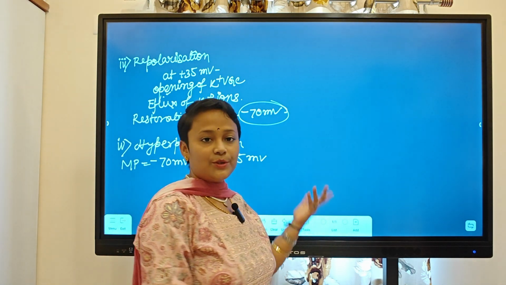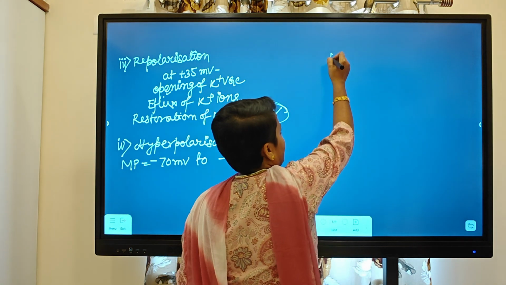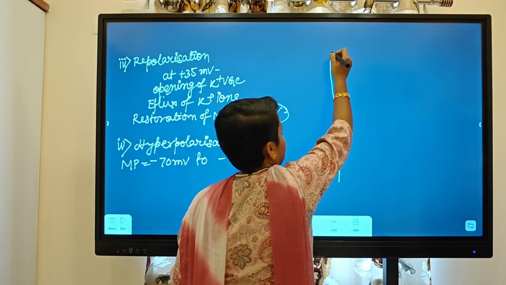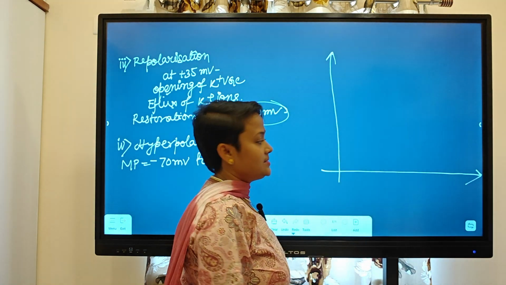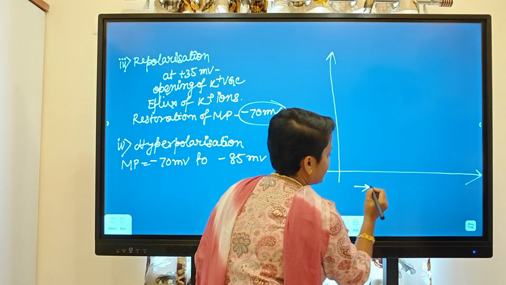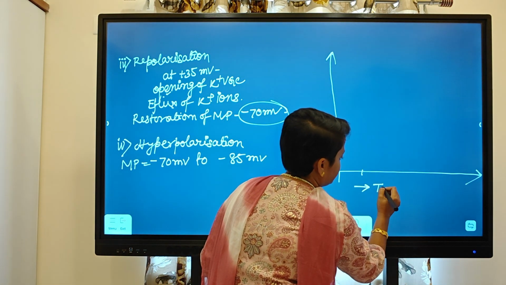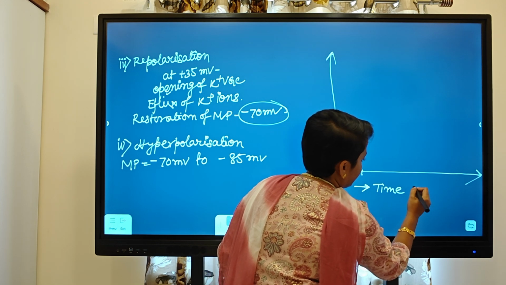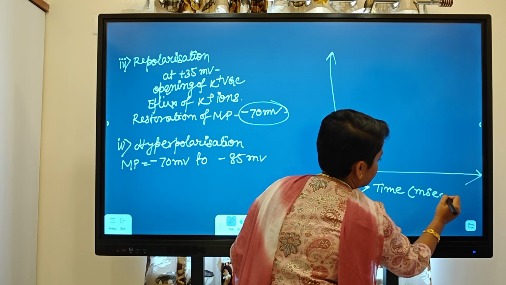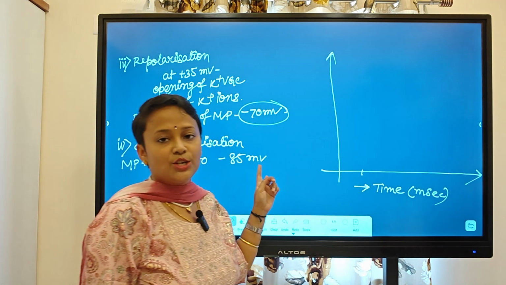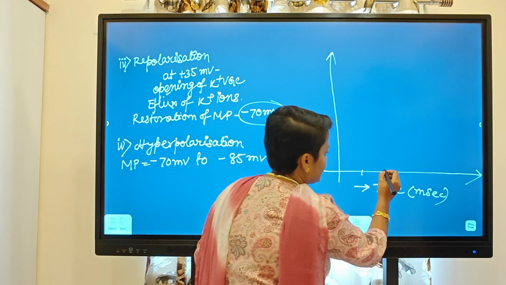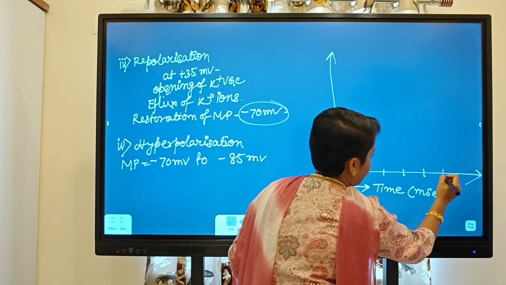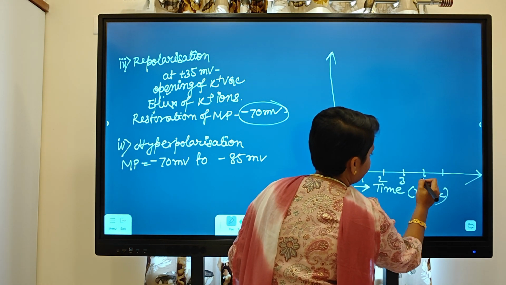Okay, so how will it happen? Now if we see, this is the y-axis and this is the x-axis. On the x-axis, we take the time in milliseconds. Actually the entire process will take 1 to 5 milliseconds. So here 1, 2, 3, 4, 5.